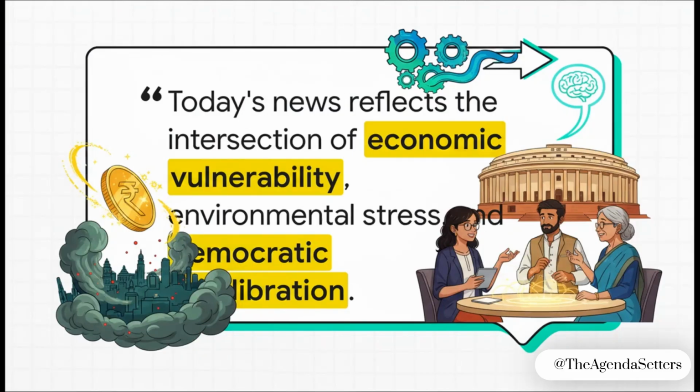So, to wrap it all up, what's the single thread connecting a falling rupee, Delhi's toxic air, and debates in parliaments? Well, as this slide summarizes, it's the overarching theme of governance challenges in a complex, modern world. We're seeing economic vulnerability, we're seeing environmental stress, and we're seeing the constant process of democratic recalibration. The kind of forward-looking answer that UPSC rewards will touch on the need for more resilient governance, better federal cooperation, and truly sustainable policies. Keep this conceptual framework in mind as you integrate today's news into your notes.